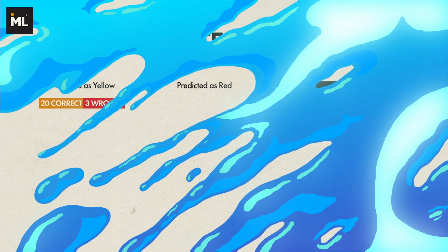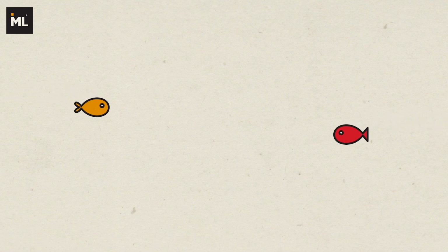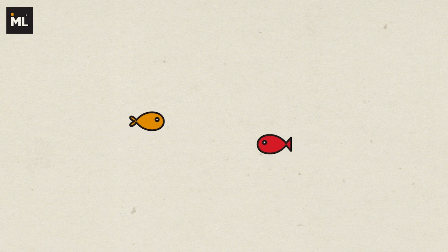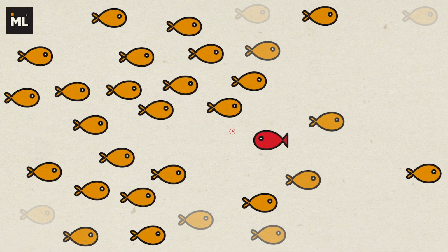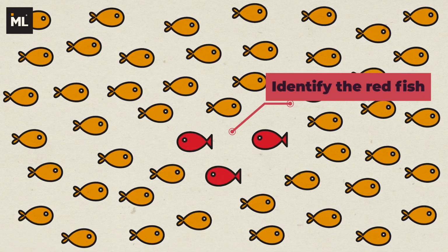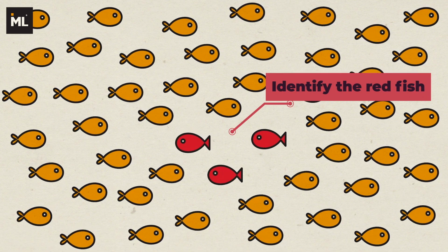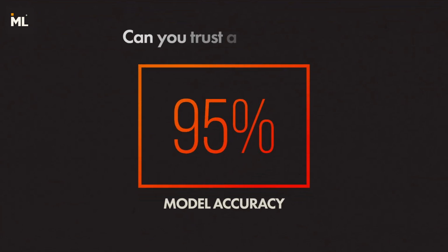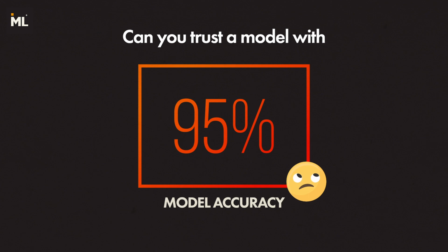Here is another example. We still have yellow fish and red fish. In this case, there are many more yellow fish than red fish, and we want to identify the red fish among them. If someone claims that they have a model of over 95% accuracy in this case, can you trust them? The answer is no.